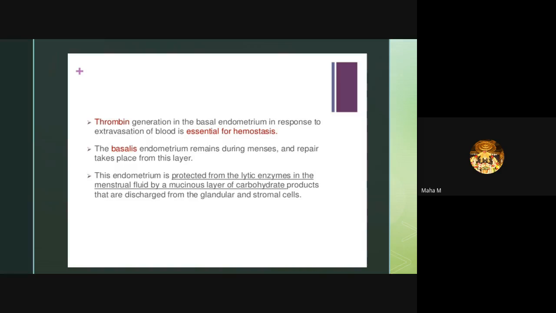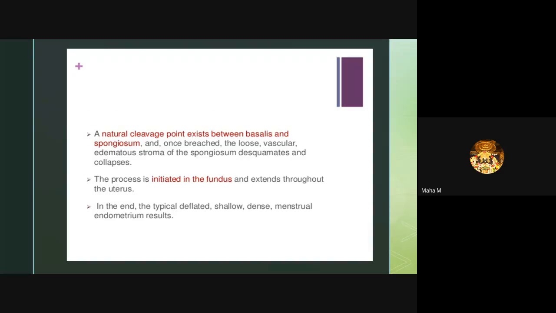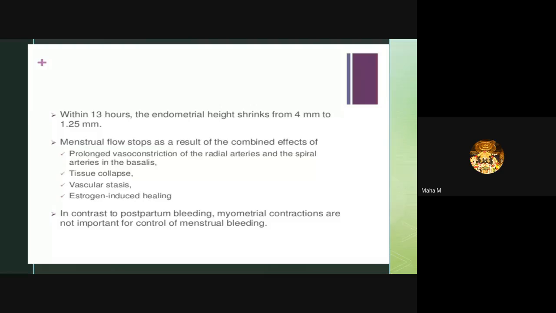Within 13 hours, the endometrial height shrinks from 4 mm to 1.25 mm. The menstrual flow stops as a result of the combined effects of prolonged vasoconstriction, tissue collapse, and vascular stasis, eventually estrogen-induced healing. In contrast to postpartum bleeding, that is PPH, myometrial contractions are not important for control of menstrual bleeding.